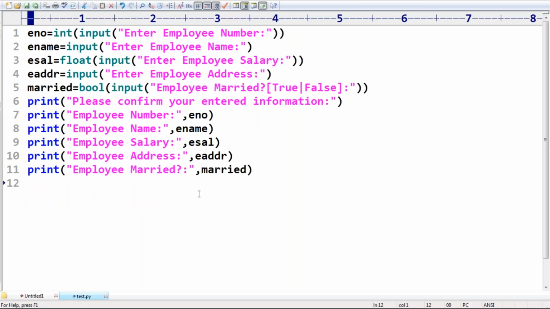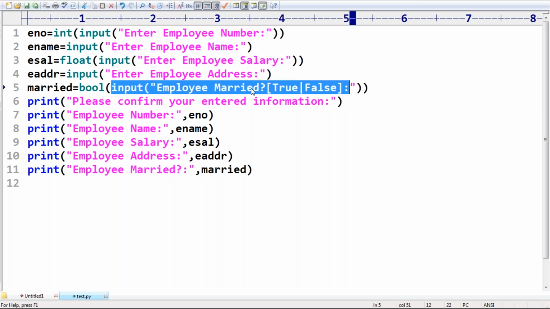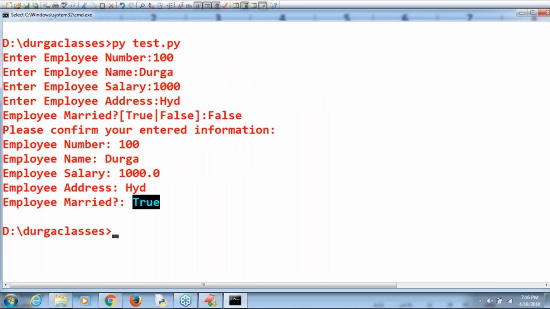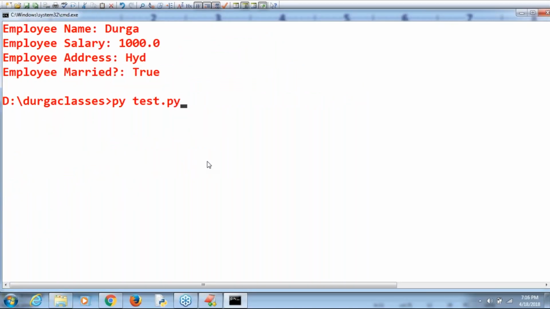Can you please confirm, am I making any mistake? Input, employee married or not, true or false? I enter that as a string. Now I'm trying to enter false. False is nothing but Boolean, so now it has to provide a Boolean value only. This program is a bit intelligent, it seems.